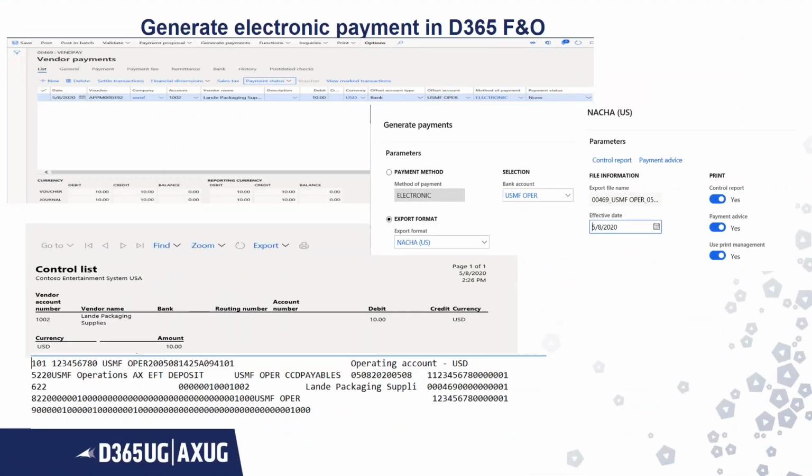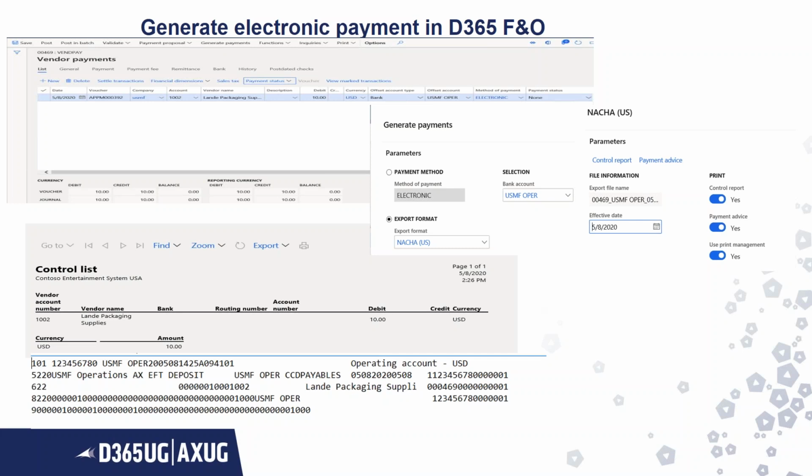Now we will see how to generate an electronic payment in D365 FNO. Similarly, we go to vendor journals, payment journal. We create a line. Here we selected 1002 as an account number, Land Packaging Supplies, and we give $10 of debit.